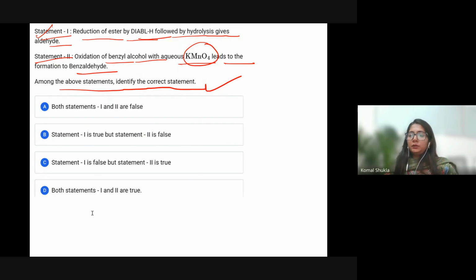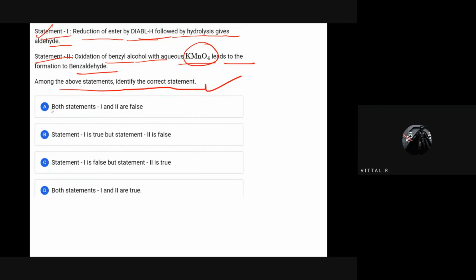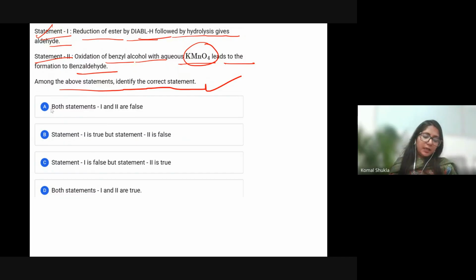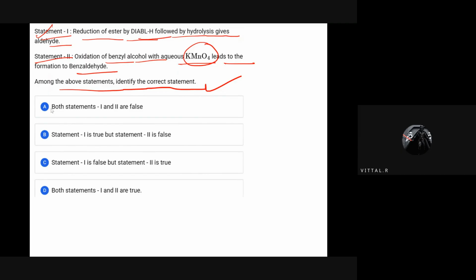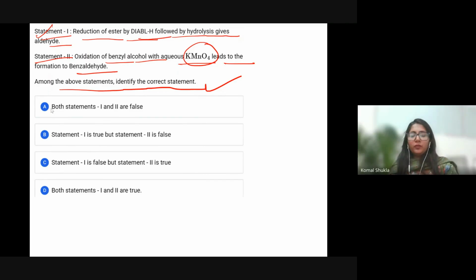Anurag, Akshara, I think everyone is not participating. I'm just asking the same question again and again. Vittal, are you not participating? Why? You are not participating well. No, B, right? B. See, Vittal, I have to ask this for each and every question again and again. Sorry, ma'am. Okay, that's great. It will be helpful for you if you give your answer instead of just staying silent. It is going to help you out.